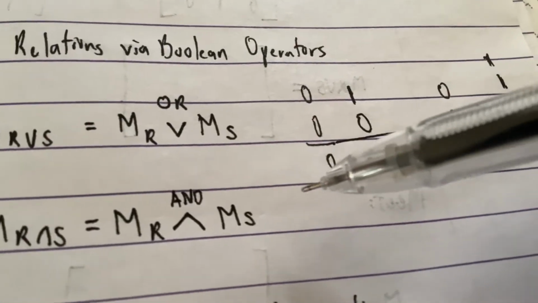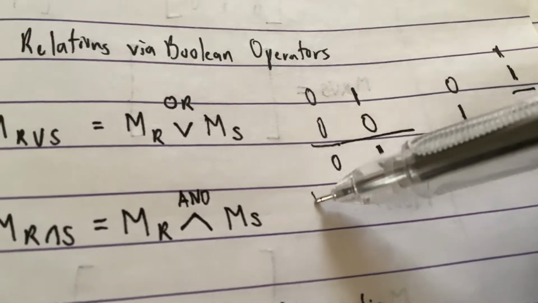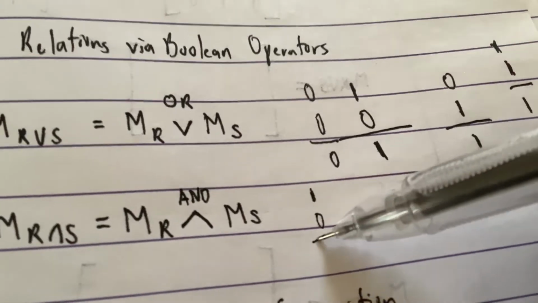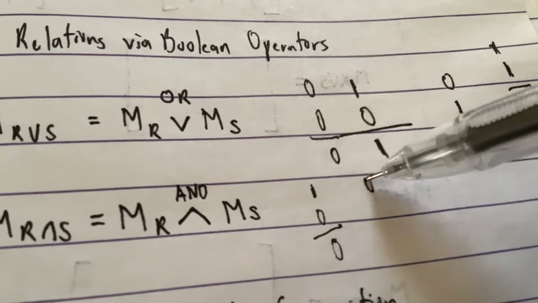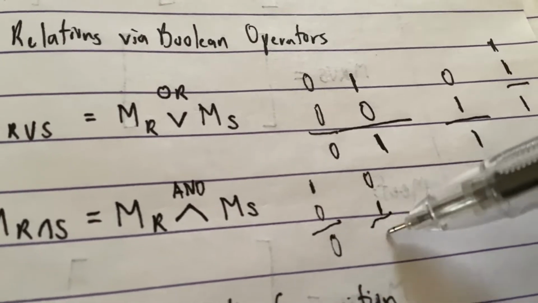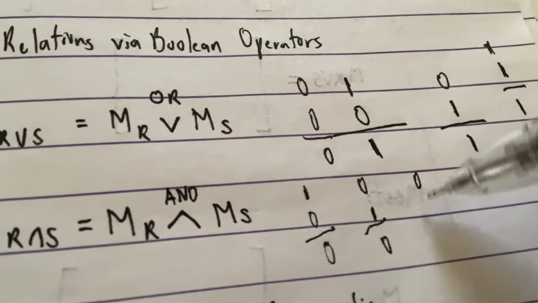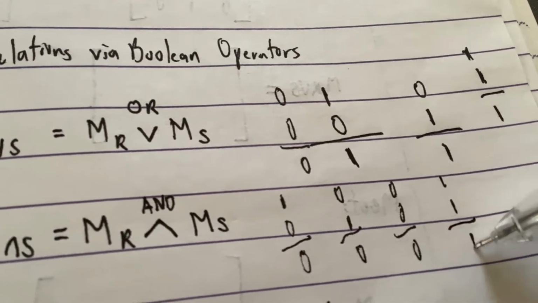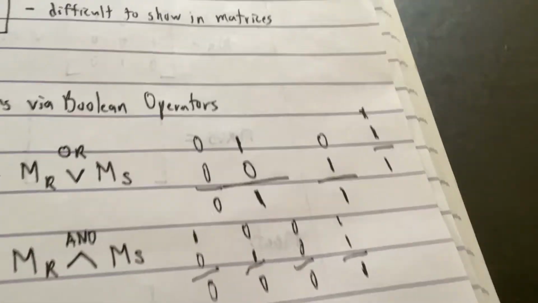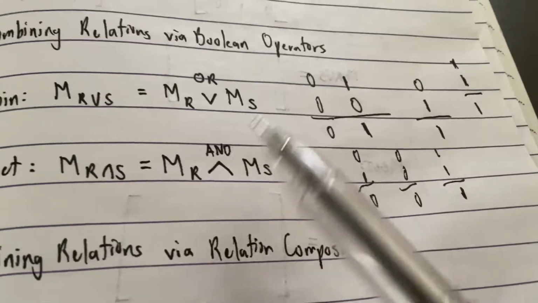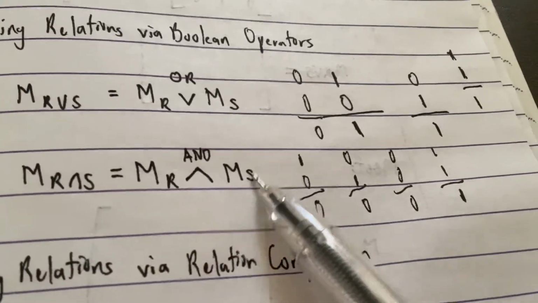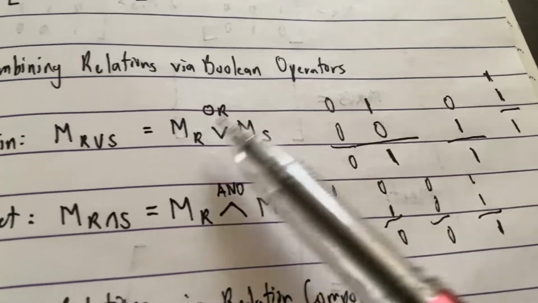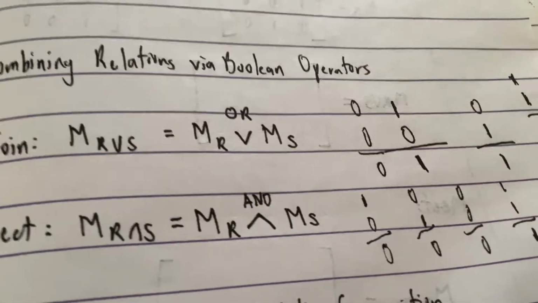And on the other hand, for and, if this is your x and this is your y, it's 0. If they're both 0, it's still 0. If they're both 1, that's the only time it becomes 1, or true, basically, right? Think of it as and is basically both of them have to be true, and or is like only one of them needs to be true. So let's do it here, okay?